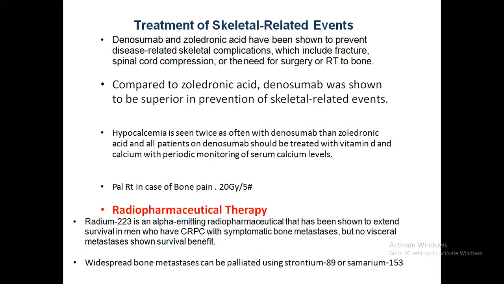One of the important ones is radiopharmaceutical therapy. Radium-223 is an alpha-emitting radiopharmaceutical therapy used in castrate-resistant prostate cancer, and it has also shown some survival benefit in symptomatic bone metastasis only, but not in visceral metastasis. Widespread bone metastasis can be palliated using strontium-89 and samarium-153.